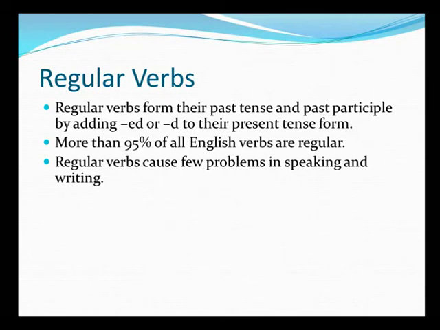Regular verbs are the verbs where you can add ed or d at the end of them and then you convert them into the past and past participle form. Walk. So when you add ed, walked, that becomes the past form. And the same is the past participle form, walked. They cause some problem in speaking. That means when you are pronouncing walk and walked, they sound quite similar. So more than 95% of all English verbs are actually regular verbs. Now the regular verbs and their principal parts.